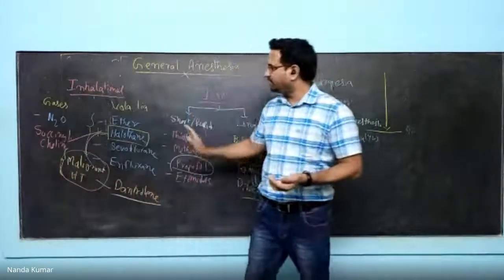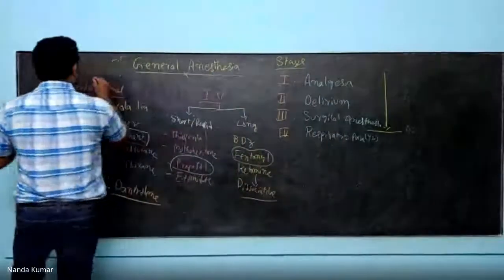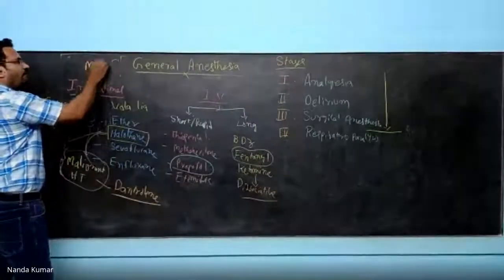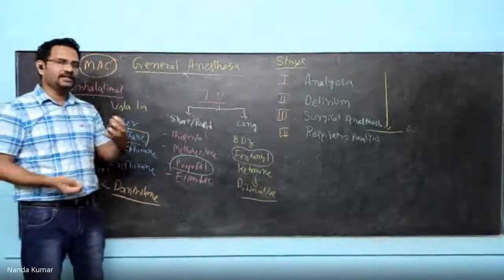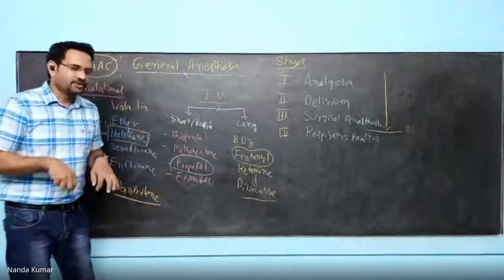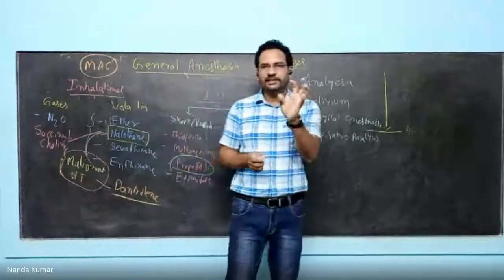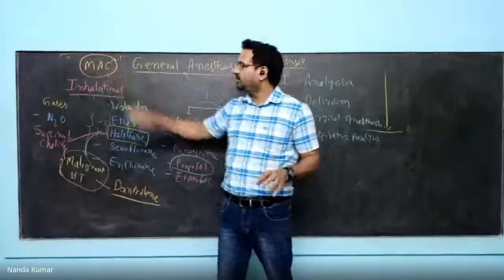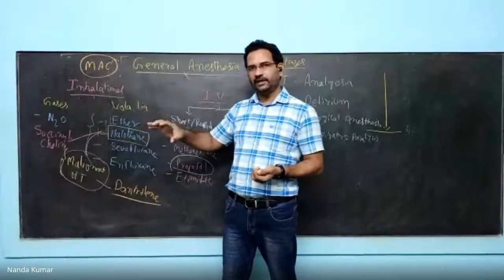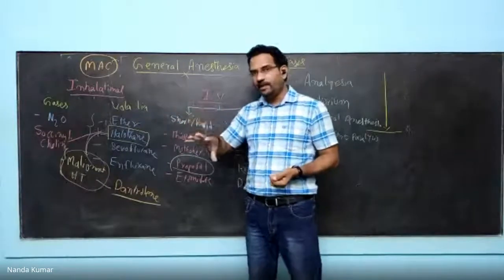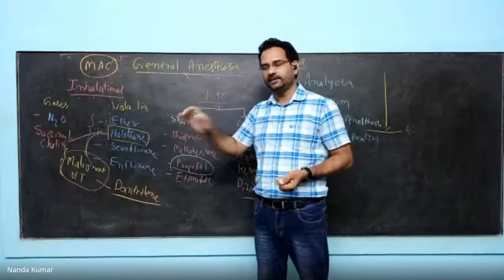One more concept related to inhalational anesthetics. There is a parameter known as minimum alveolar concentration. When these drugs are inhaled, they get into the alveoli. So in order to show action, a certain concentration of general anesthetic is required in the alveoli. That is called minimum alveolar concentration. It is the concentration of general anesthetic which immobilizes 50% of subjects for a standard surgical incision.